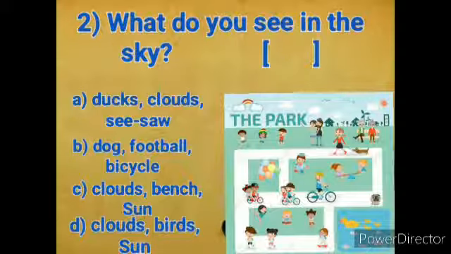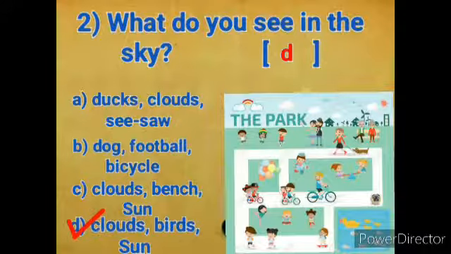Let's read the second question. What do you see in the sky? Option A, ducks, clouds, seesaw. Option B, dog, football, bicycle. Option C, clouds, bench, sun. Option D, clouds, birds, sun. What can you see in the sky? Yes, clouds, birds and sun. So take D option and write it in the bracket.